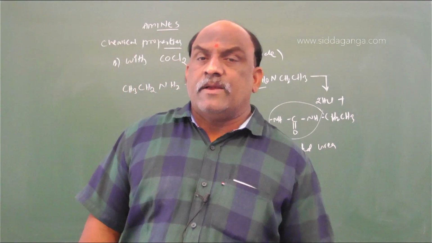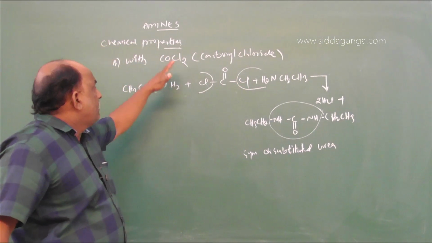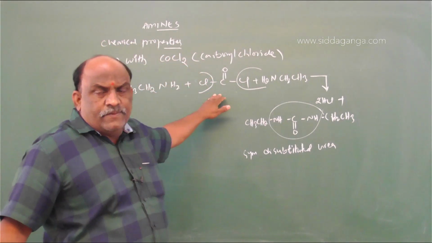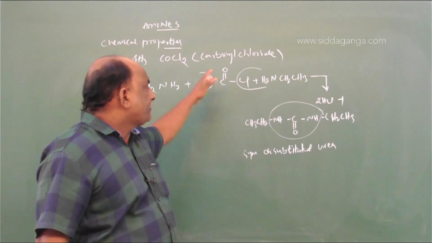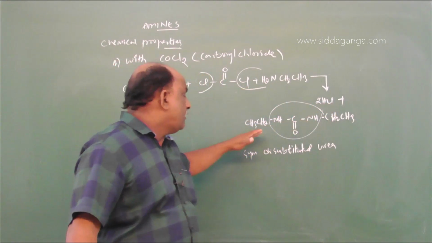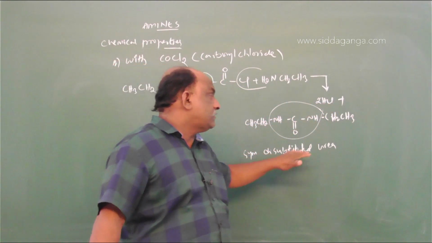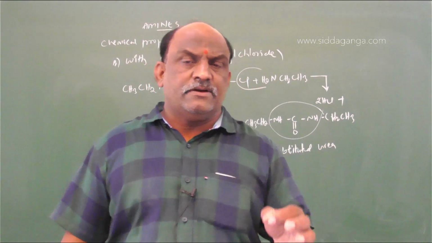So aliphatic primary amines which react with carbonyl chloride can directly eliminate two molecules of hydrochloric acid, with formation of symmetrical disubstituted urea. So we will get substituted ureas with carbonyl chloride.